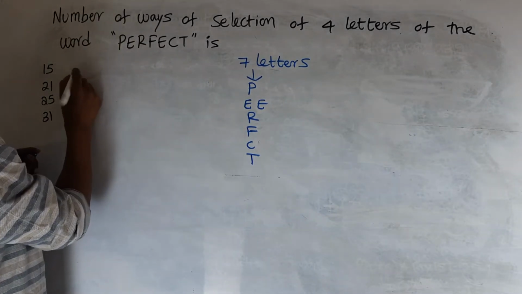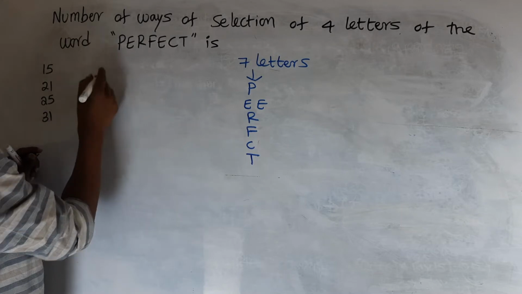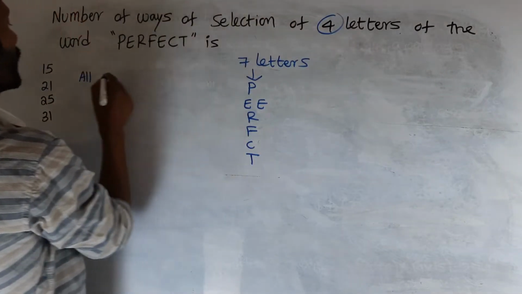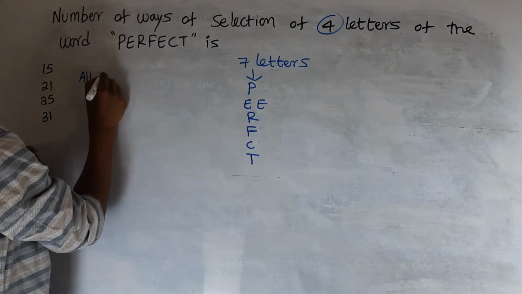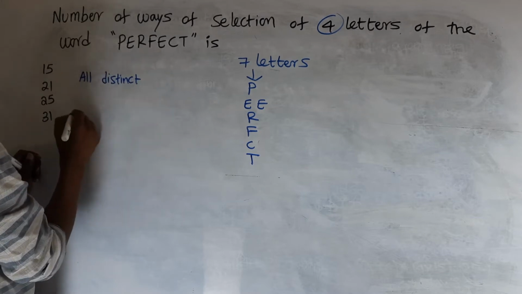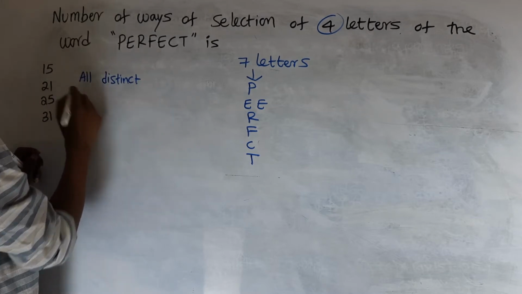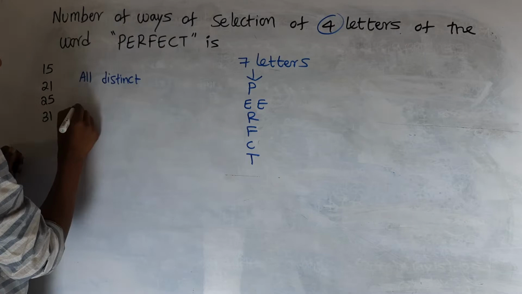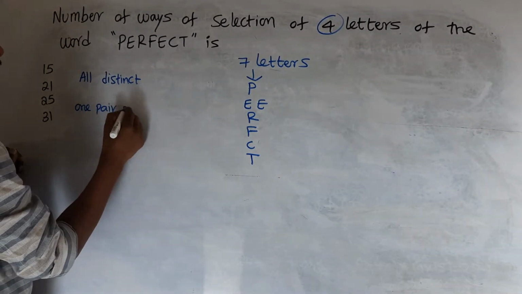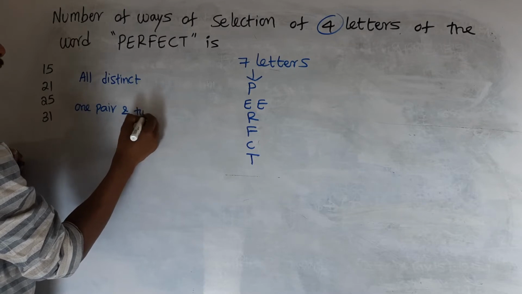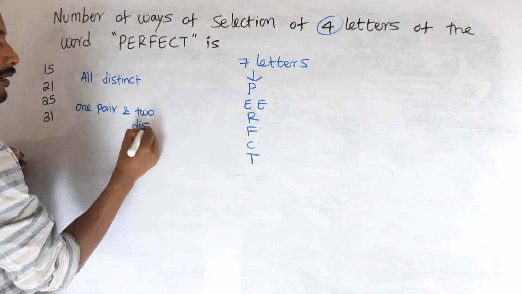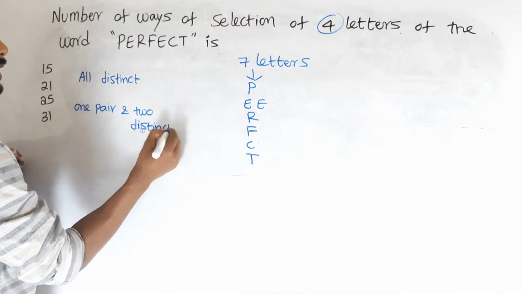First, all 4 are distinct letters. Second, one pair and 2 are distinct letters.